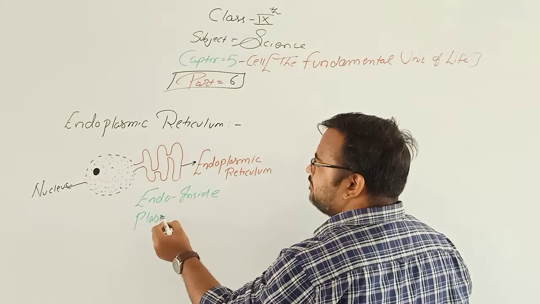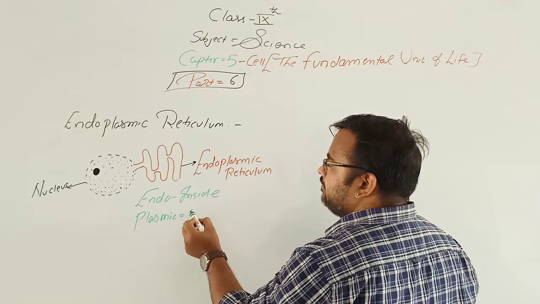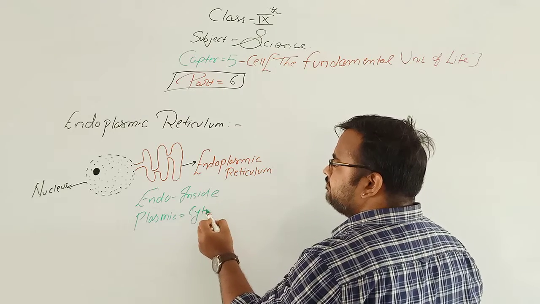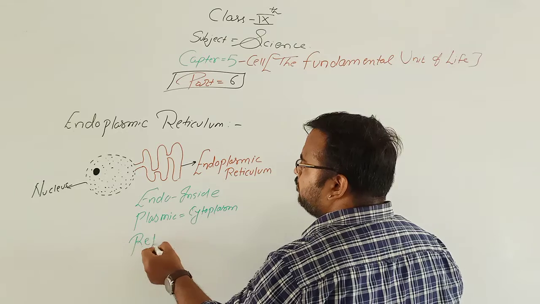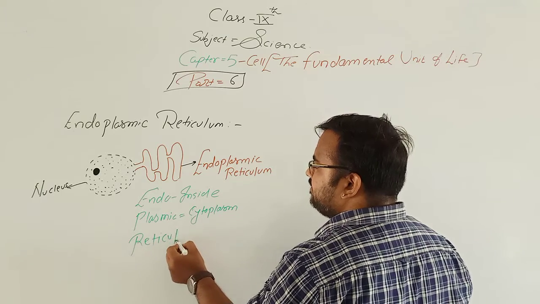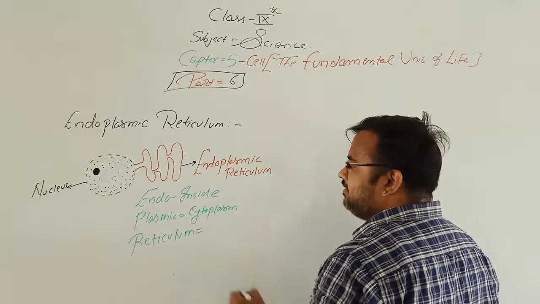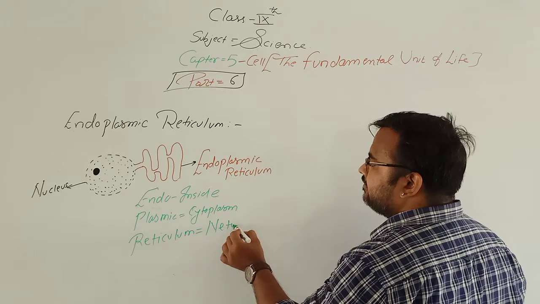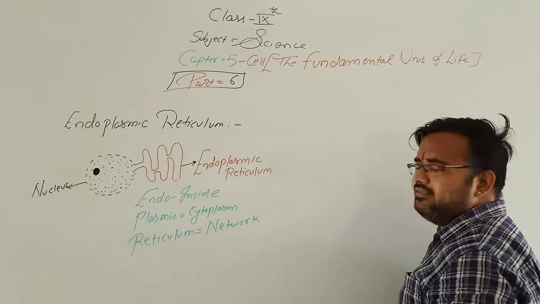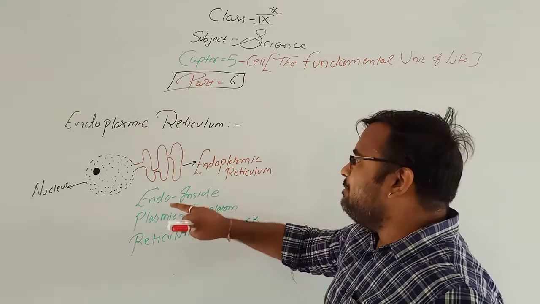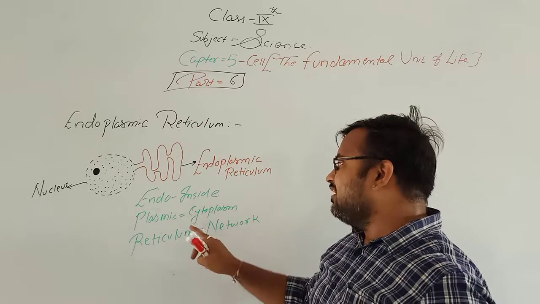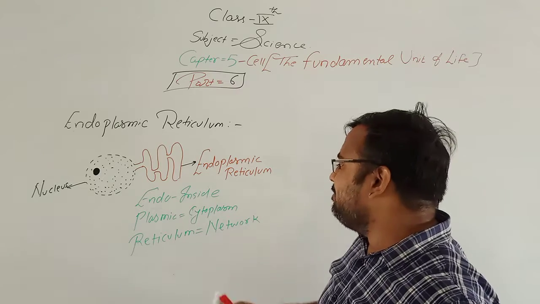Plasmic means cytoplasm, and reticulum means network. The most important word in this concept is reticulum. So endo means inside, plasmic means cytoplasm, and reticulum means network.